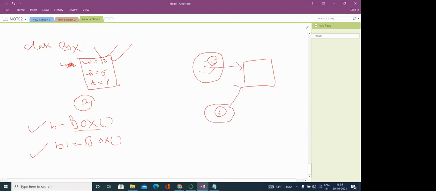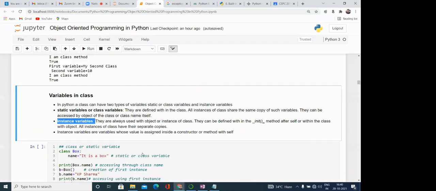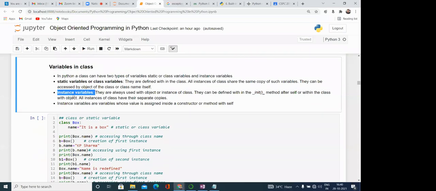They are not having a separate copy with each and every instance. So now the question arises: how can we define the instance variable? What are instance variables? Instance variables are the variables which always have a separate copy with the object or with the instance.